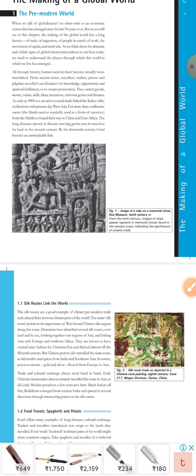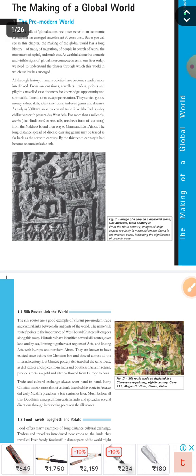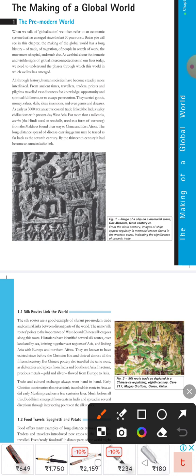As early as 3000 BCE, an active coastal trade linked the Indus Valley civilizations with present-day West Asia. For more than a million cowries, cowries means the Hindi cowdy or seashell. So cowdy basically means a seashell. I hope you have seen a seashell. A seashell is something like this, right? It has things like this.